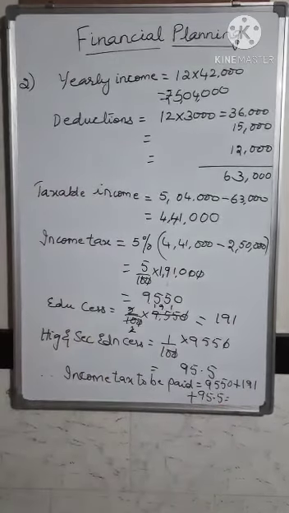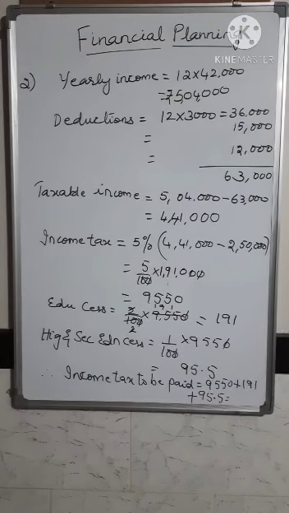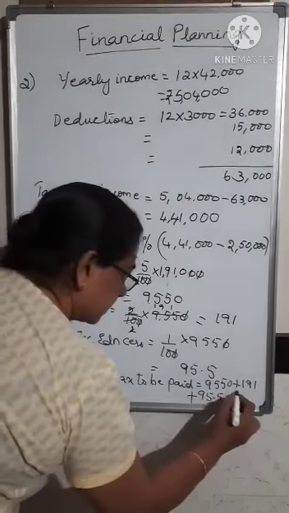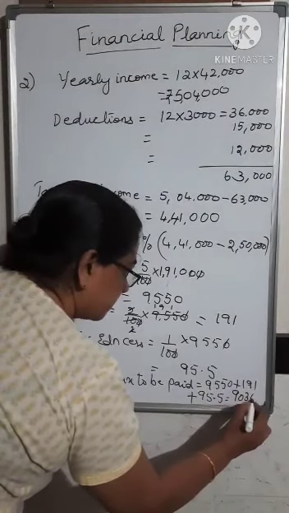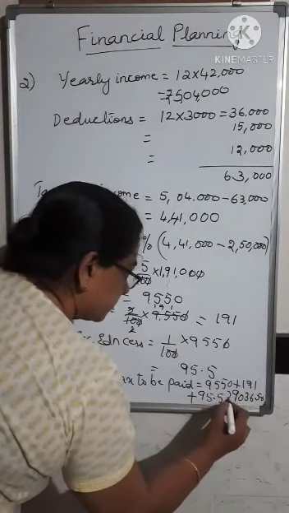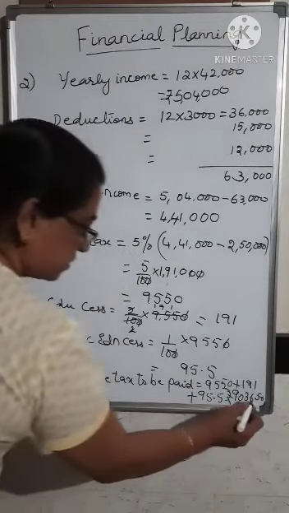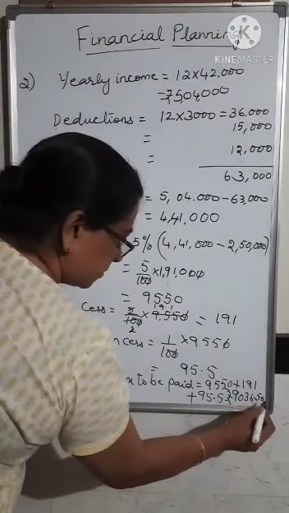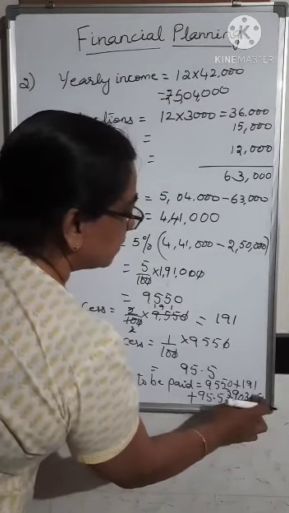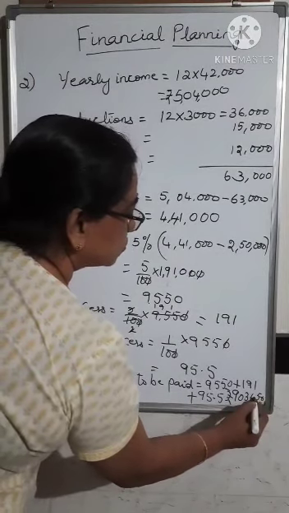You add up everything and write the total amount he has to pay. That comes to 9,836 rupees 50 paise. So this is the total income tax that he has to pay.